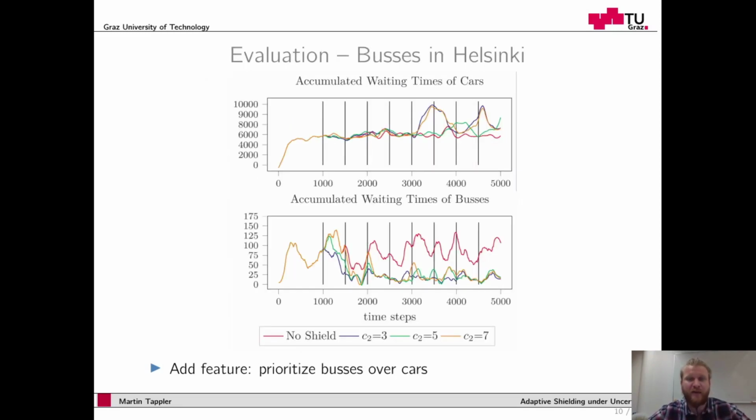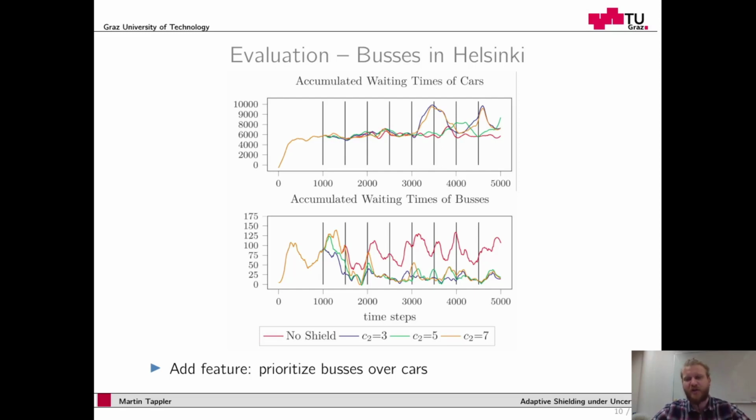We also added a feature to a traffic controller where we added bus prioritization over cars. And here in the upper part of the slide you see the accumulated waiting time of cars, and on the lower slide you see the accumulated waiting time of buses.